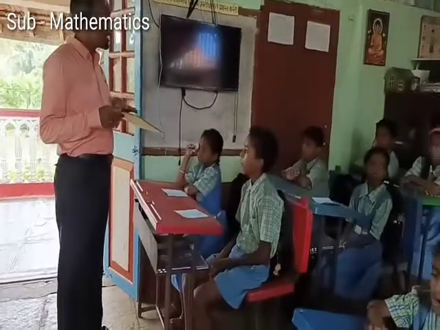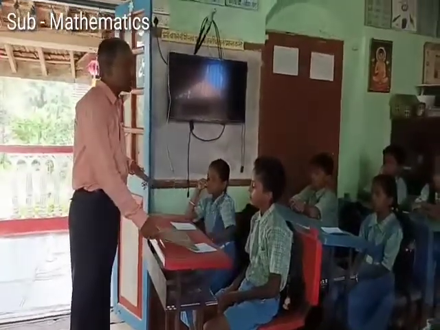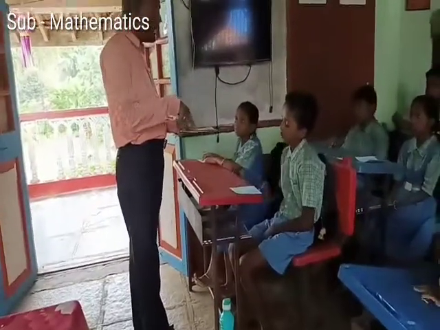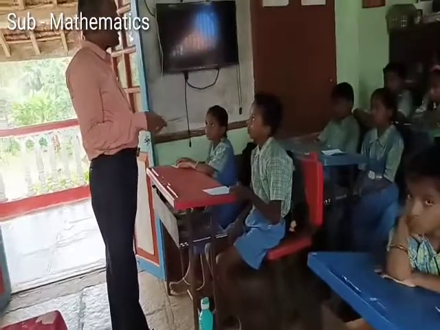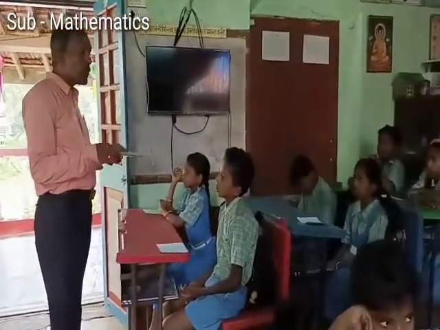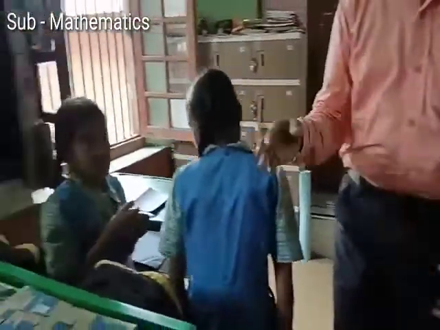How many squares are there in this figure? There are 24 squares. So we can say that the area of this figure is 24 square units. Area of this figure is 24 square units. Okay. Now count the squares and say how many squares are there.